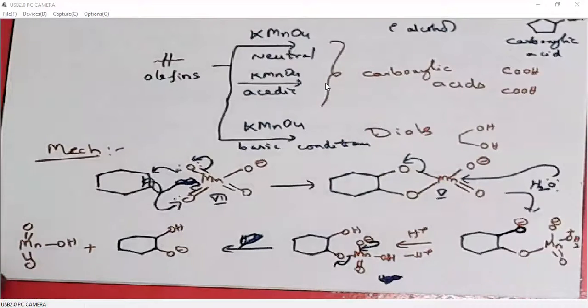So at the end what we will do, we will add water, so that O minus will pick up the proton. Okay. So then it becomes cis diol. If you want, you can write one more step. Just add H plus, so it becomes OH and OH. So the product diol is called cis diol or syn diol.